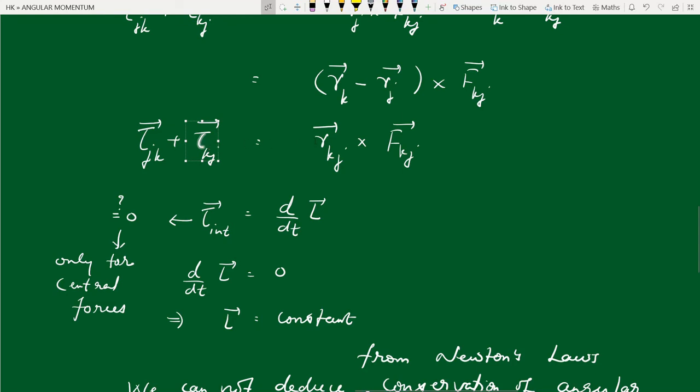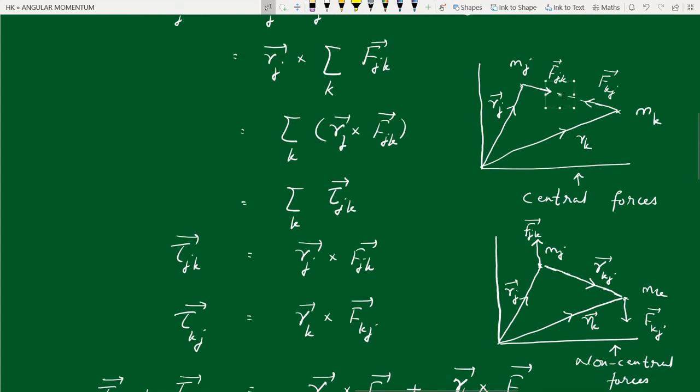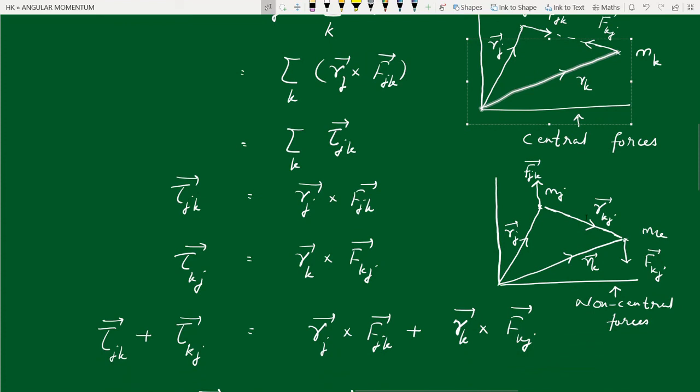That is, internal torques can cancel pairwise only when the forces are central forces, as shown in this figure. In this case, it is possible. Fkj is acting along rkj, so internal torques can cancel each other. But in general, the forces between two particles can be equal and opposite, and the net force can be zero, but they can be non-central.